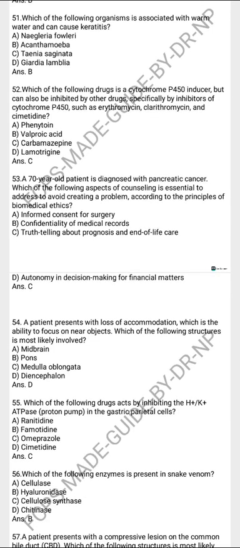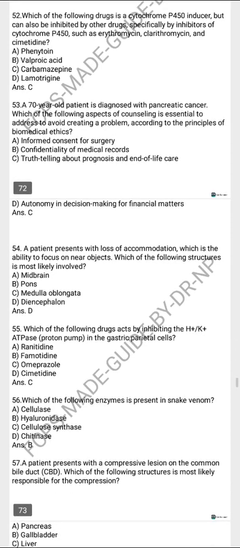A 70-year-old patient is diagnosed with pancreatic cancer. Which of the following aspects of counseling is essential to address, avoiding problems with the principles of biomedical ethics? Truth telling, both the prognosis and the end of life care. The patient presents with loss of accommodation, the ability to focus on a near object. Which of the following structures is most likely involved?